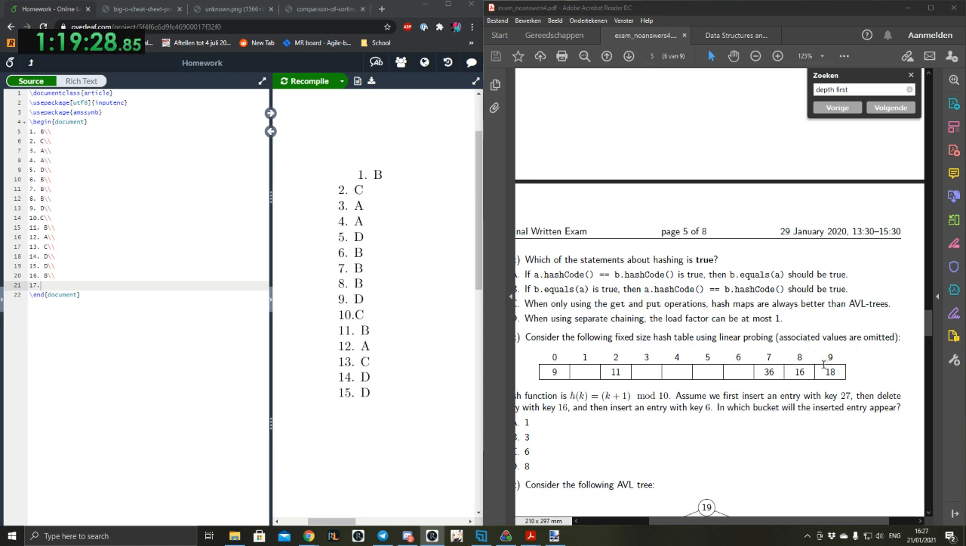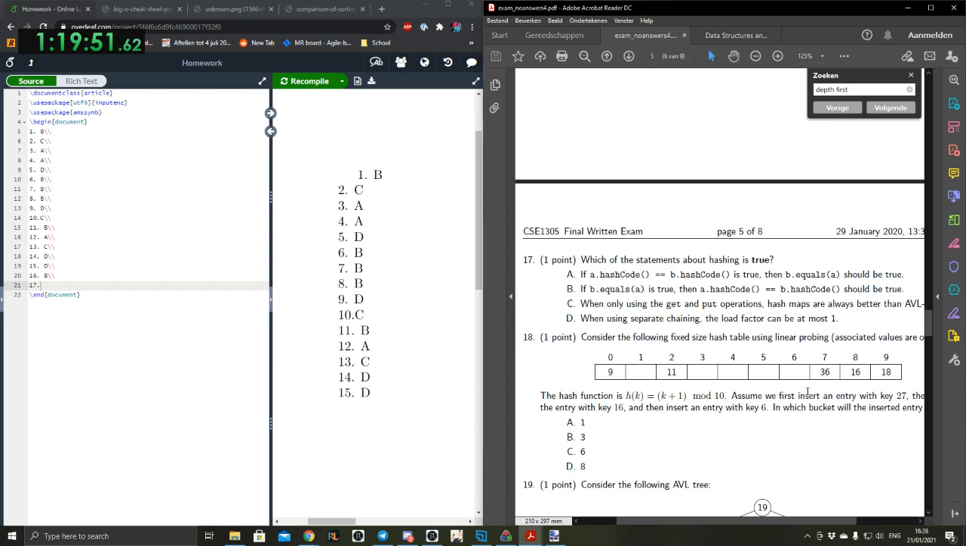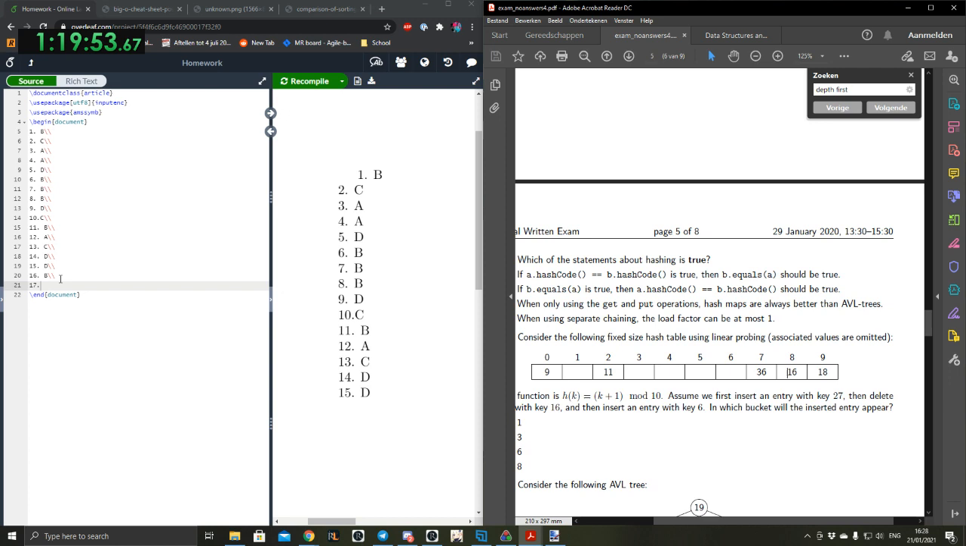So then it goes to the right twice or thrice. So then 27 is going to end up in 1. Then they delete key 16, so space 8 gets freed up. And then insert an entry with key 6. 6 will have hash code 7. 7 modulo 10 is 7. So then it's going to be put in bucket 8 again, if it only walks to the right, like you guys are saying. So I think the answer should be D, 8.